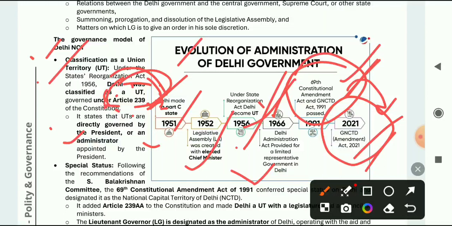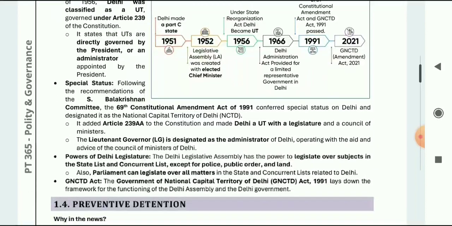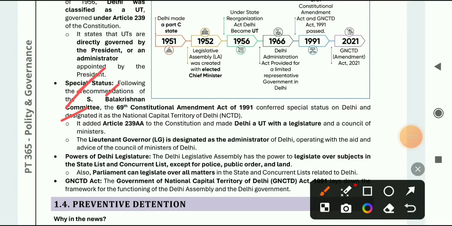Special status for Delhi was based on the recommendation of the S. Balakrishnan Committee. Very important. The 69th Constitutional Amendment was passed on his recommendation, that was in 1991, and special status for Delhi was designated as NCT of Delhi. So this act was passed in 1991, where special status was given to Delhi under the recommendation of the S. Balakrishnan Committee. Very, very important.